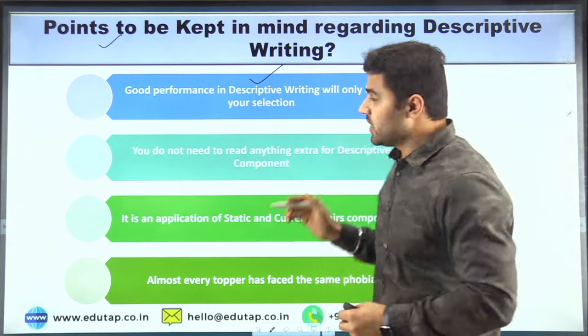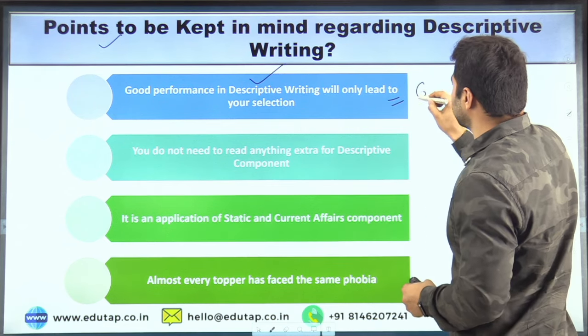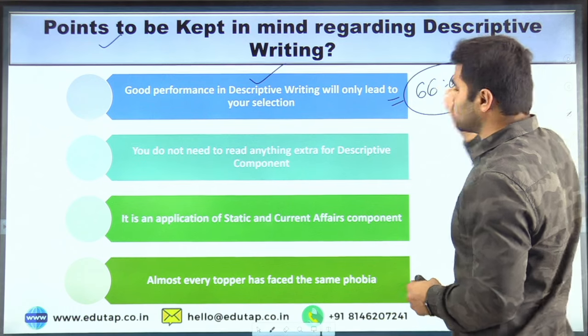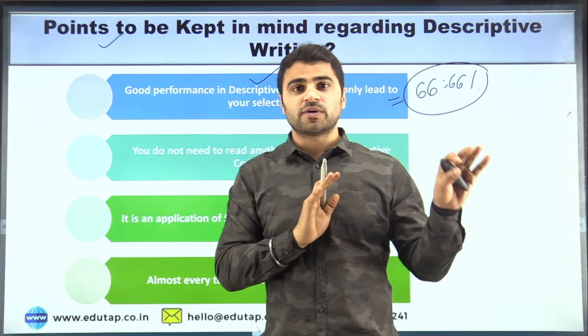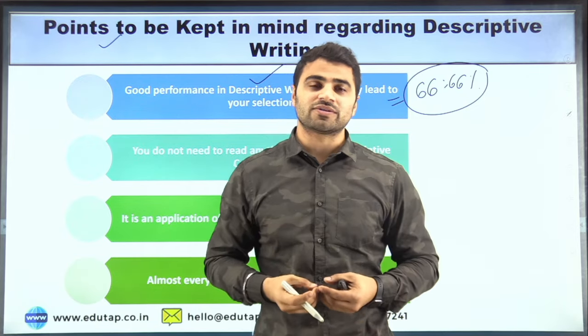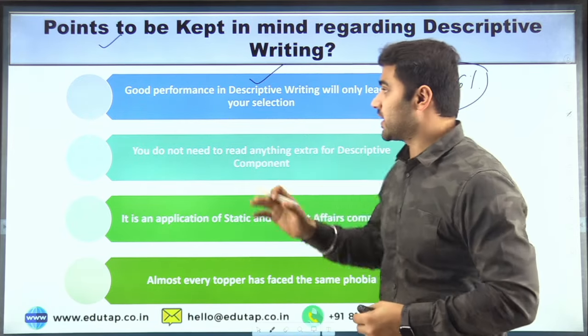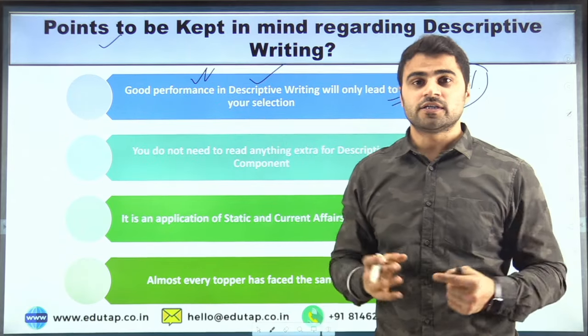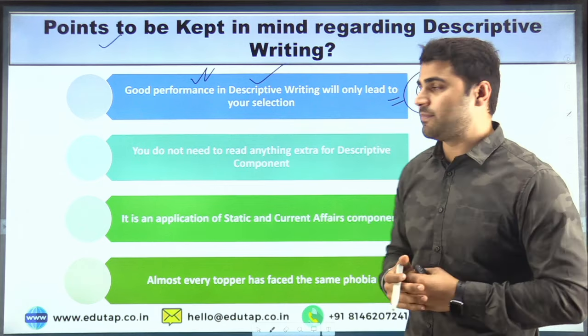Why is this so? Because we have seen that it has a weightage of 66.66%. If you are not good at a 66.66% weightage, then how can you ensure your selection? So it is very important that you perform very well in the descriptive component if you want to become an RBI Grade B manager.